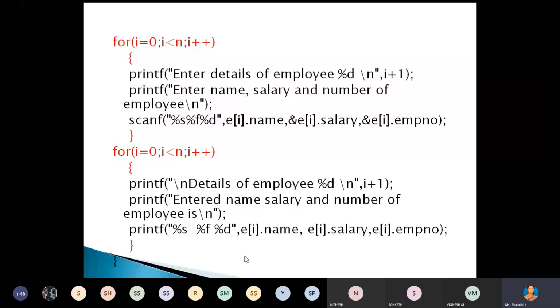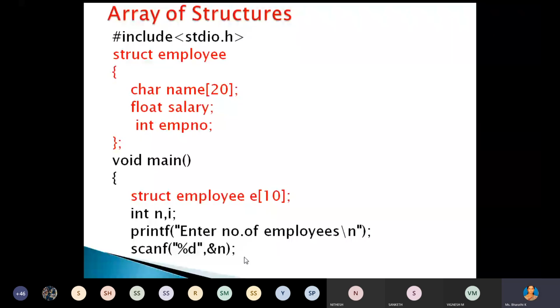Understood, students? Any doubt? No. Okay, this is one of the important concepts. In your next modules we are using this concept, that is arrays of structure. You just take this program also. Struct employee, declare the data members, then write the main function.